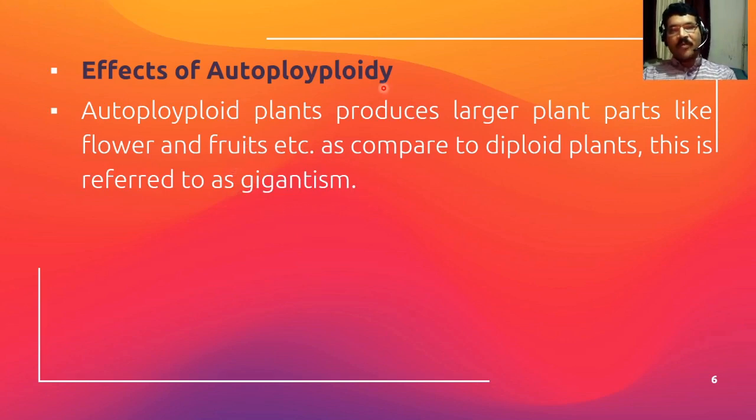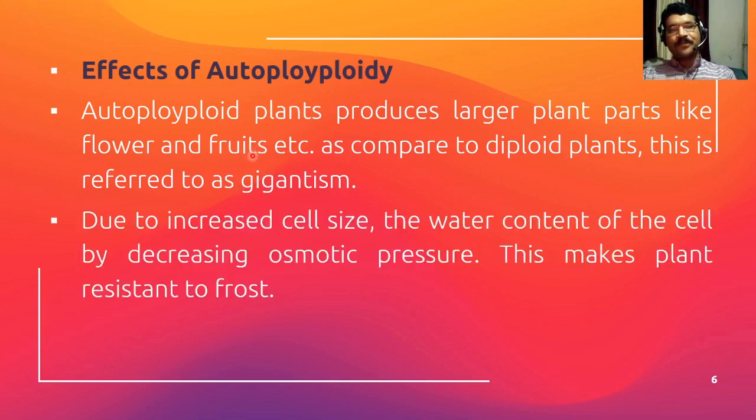Autopolyploidy is one type of polyploidy, so here also these autopolyploid plants show the characteristic of gigantism, meaning all the plant parts are larger in size. So as compared to diploid plants, they are somewhat larger.